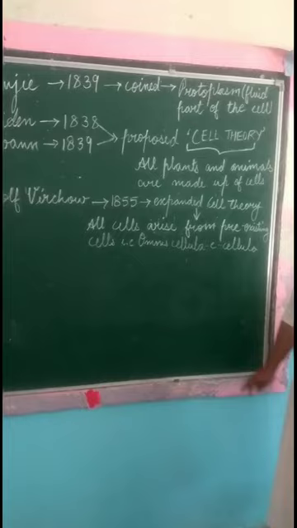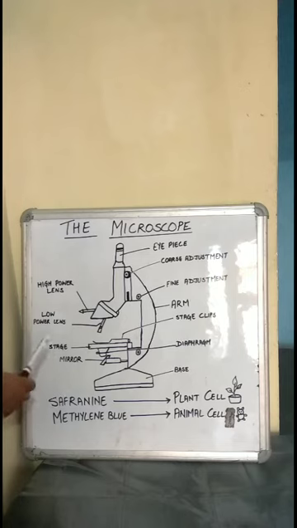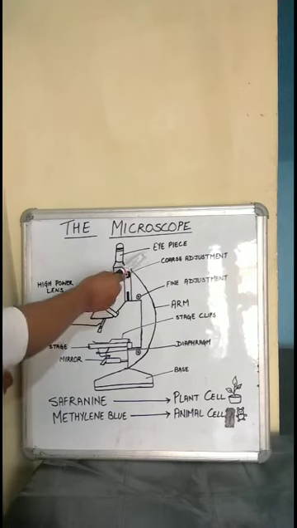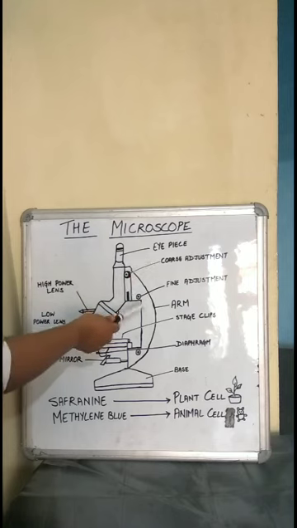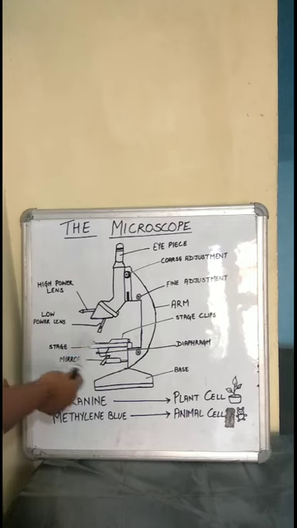Now we are going to study the microscope. This is a labeled diagram of the compound microscope. It consists of the eyepiece, coarse adjustment, fine adjustment, arm, stage, diaphragm, and here is the base of the microscope.